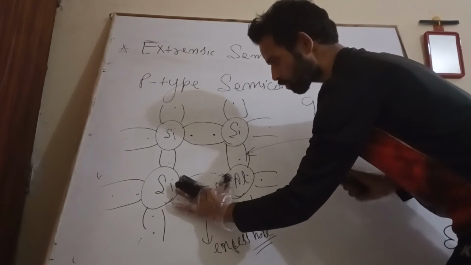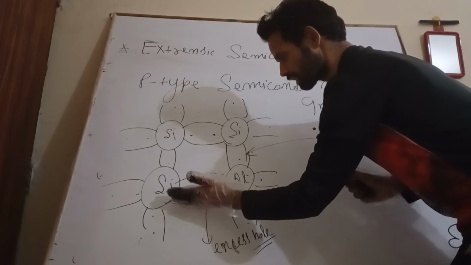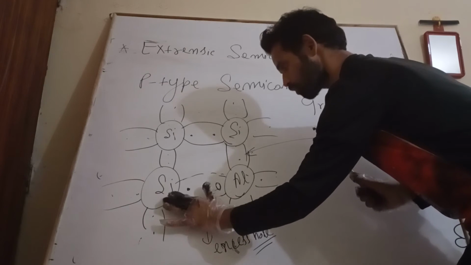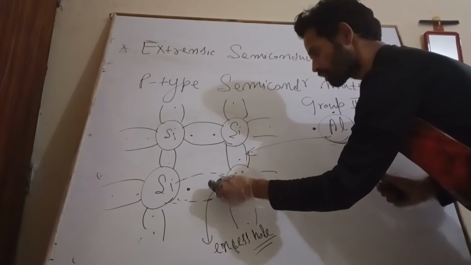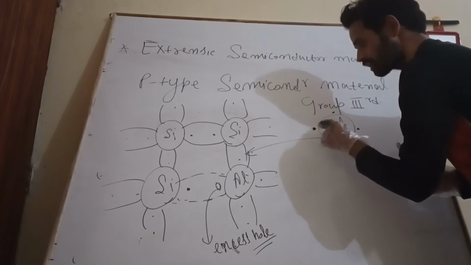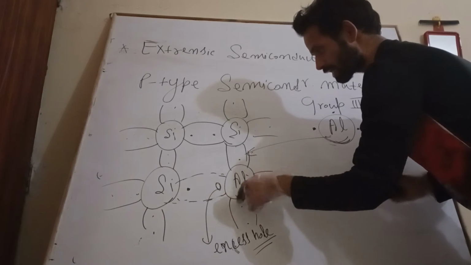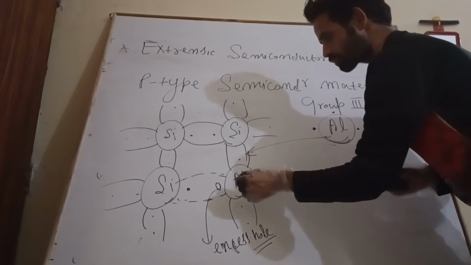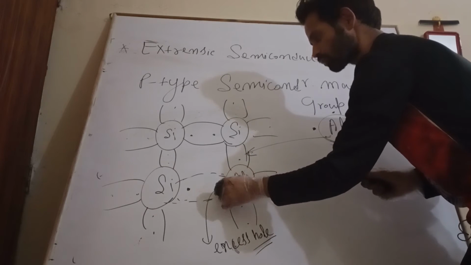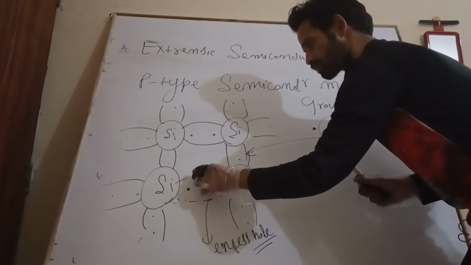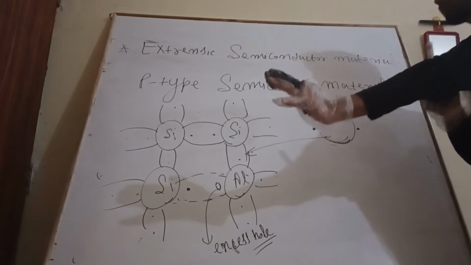Here one covalent bond is just appearing as an empty space. It's not a covalent bond because of this excess hole. There is no electron, so it has only three electrons in its outermost shell. Because of the deficiency of one electron, this covalent bond appears as an empty space.